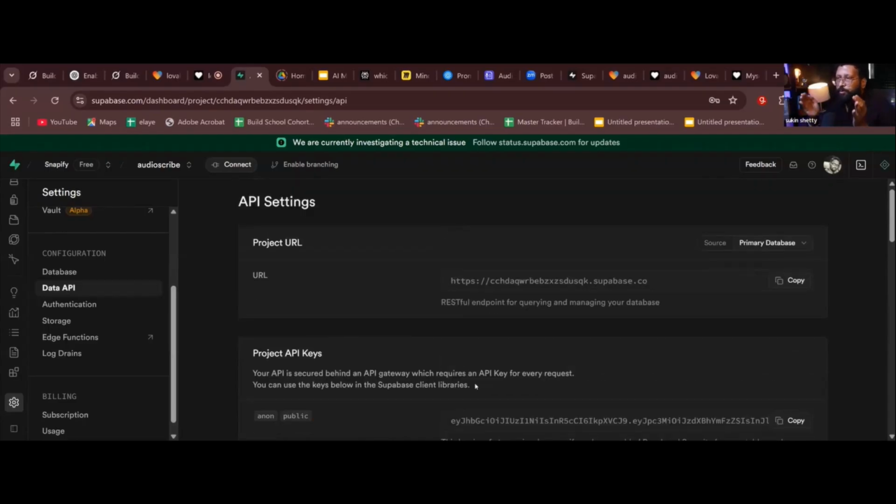If you're using Cursor, this is where you need this. But you don't need to worry about this if you're using Lovable, because with Lovable, you can straight away connect. I'll show you how to connect.